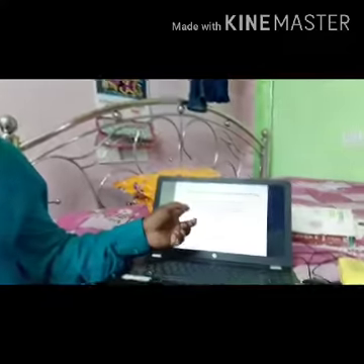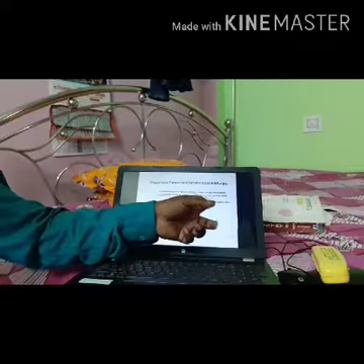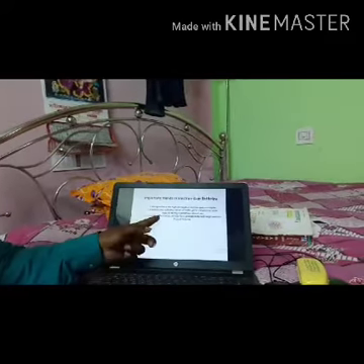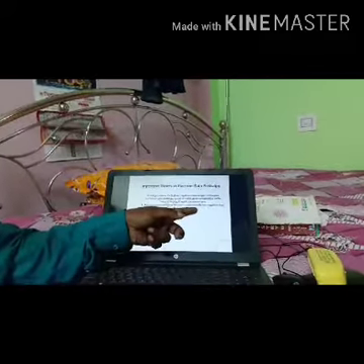Next thing, the electron gain enthalpy of fluorine is unexpectedly less negative than that of chlorine. That is a very important point. It is expected that as fluorine is the most electronegative element, it should have the highest negative value of electron gain enthalpy. But fluorine has a less negative value of electron gain enthalpy than chlorine due to the small size of fluorine and the high charge density of fluorine.